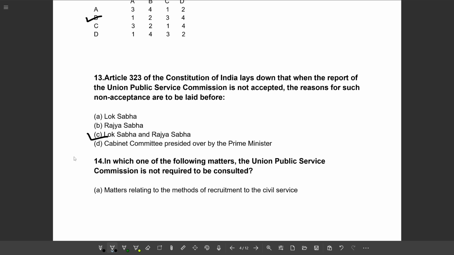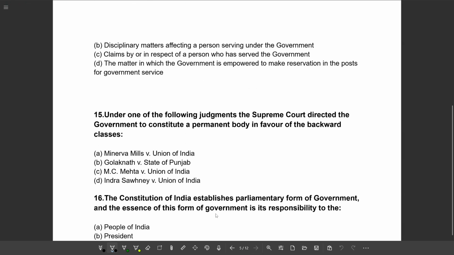Next question. In which one of the following matters is the Union Public Service Commission not required to be consulted? Option A, matters related to the method of recruitment to civil services. Option B, disciplinary matters affecting a person serving under the government. Option C, claims by or in respect of a person who had served the government.